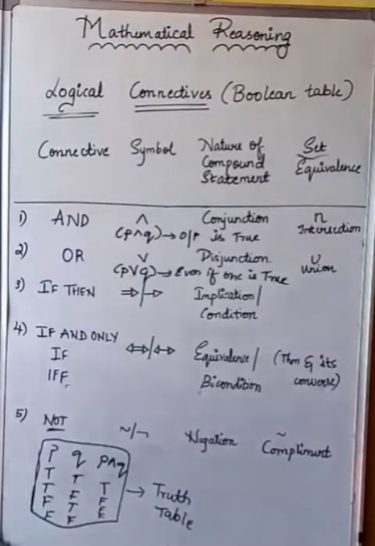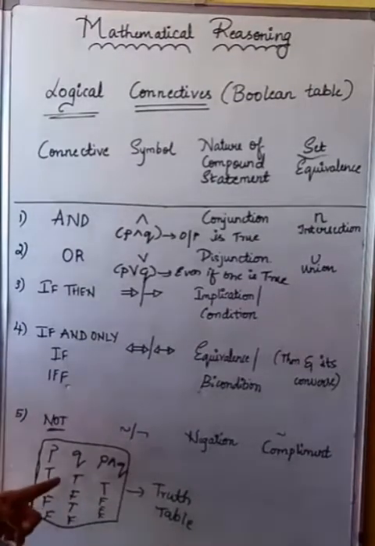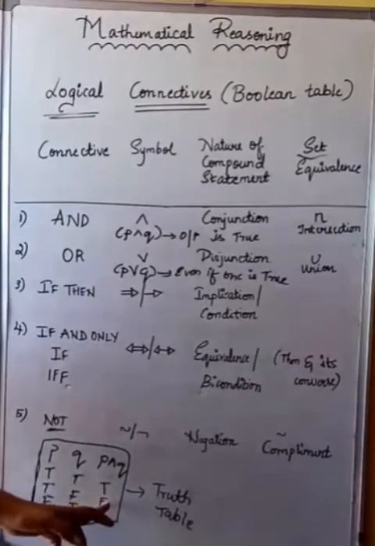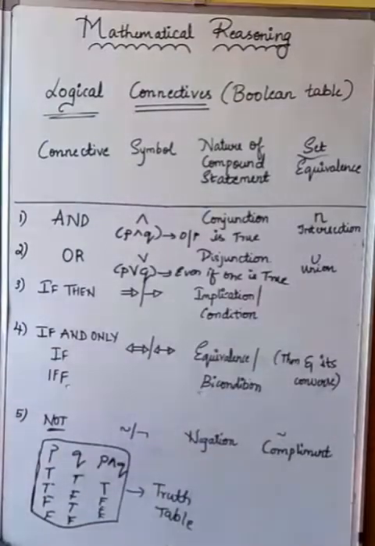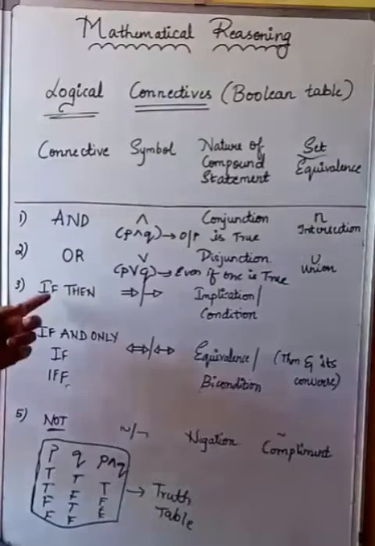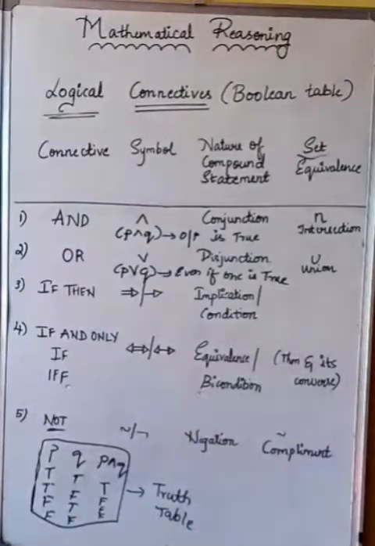Is it clear with this concept? Even if one is true, that means if both are true, it will remain true only. But even if one is true, the output remains true. If both are false, it is false only. Is it clear, students? Next one, if then. Hope you have understood the word OR.